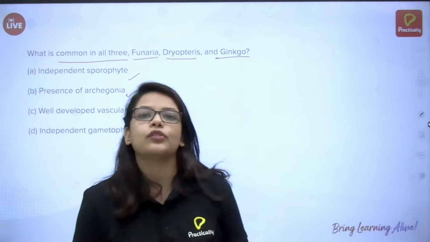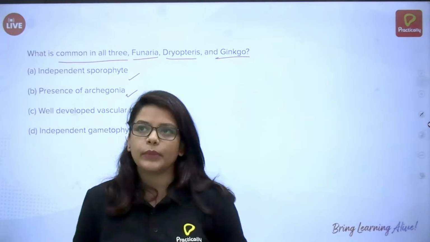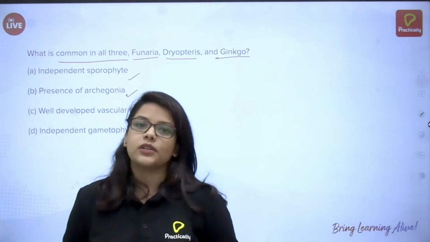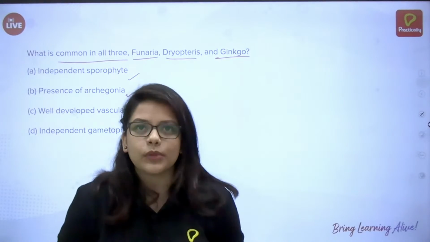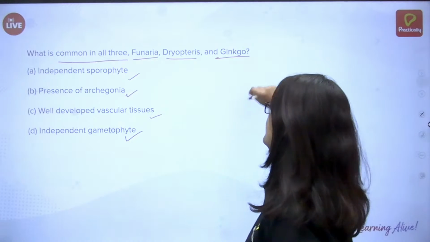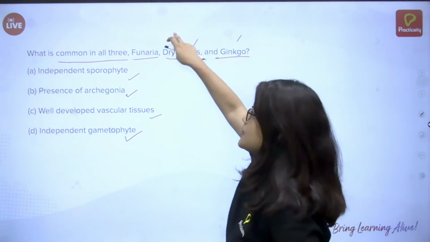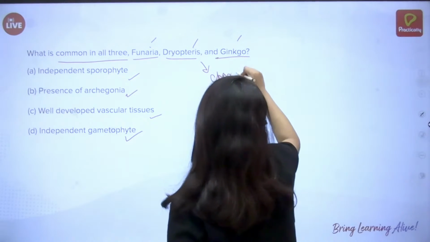First, as I said, you have to remember all the examples. When you remember the examples, you will know what Funaria is, what Ginkgo is, what Pteris is, and accordingly you'll know the characteristics.